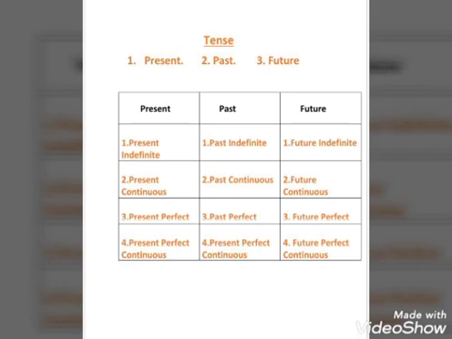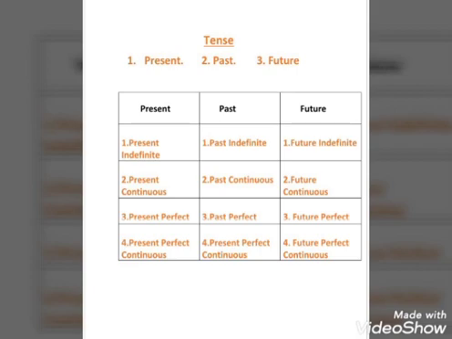And with the future, we can say future indefinite, future continuous, future perfect and future perfect continuous. So students, we should learn all these 12 types of tenses separately. I will teach you about these tenses in this video.